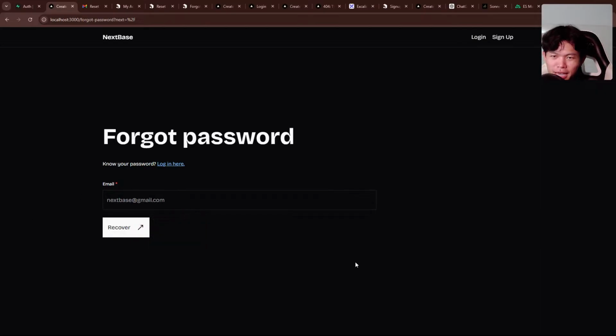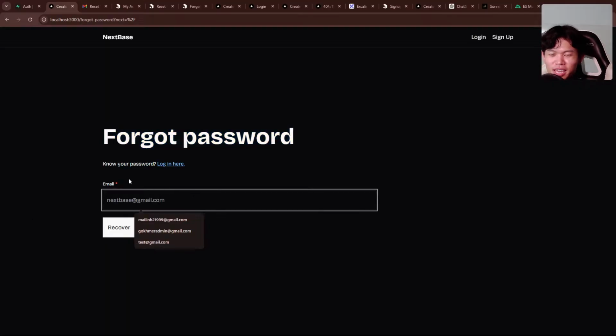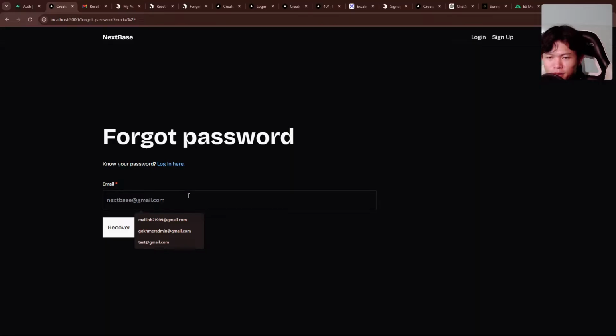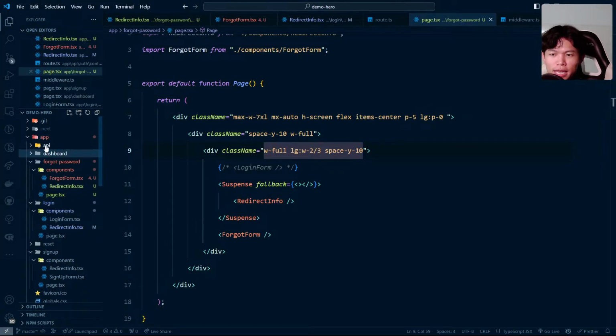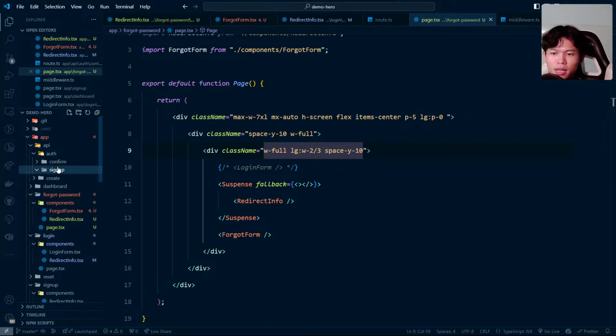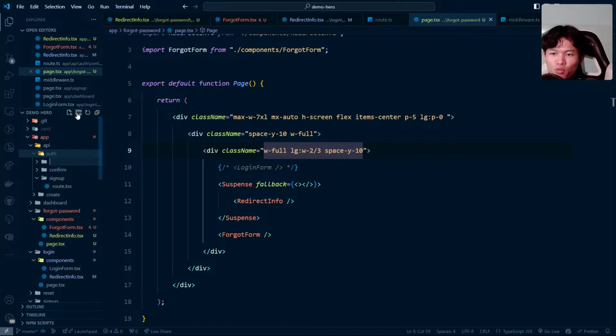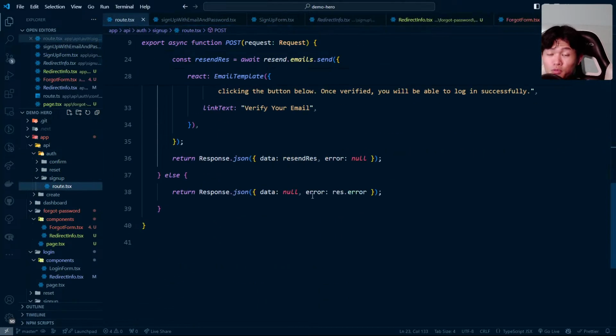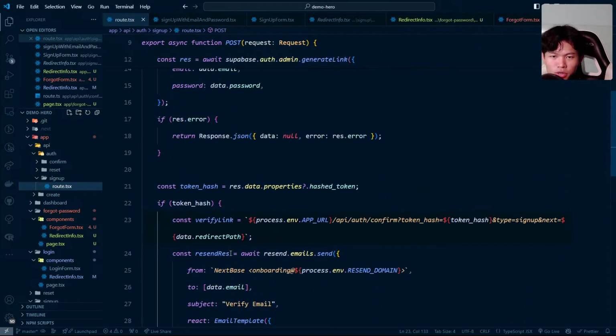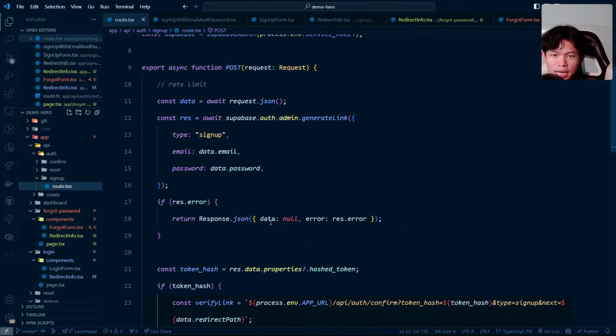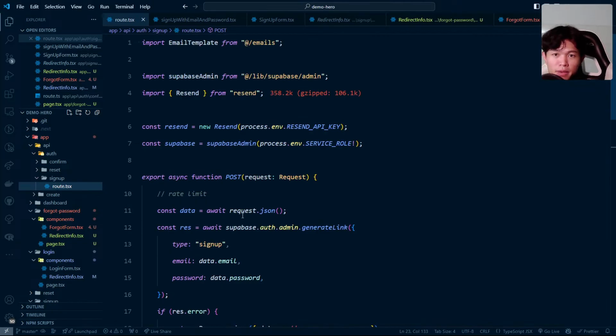So right now we have something similar. When we click here, we need to send an email to the user. In order to send an email to the user, we need another API auth that is going to handle that, which is going to be auth reset, because I want to manage email sent to the user by ourselves. So this is the way to do that. Okay, maybe we can keep that for later.